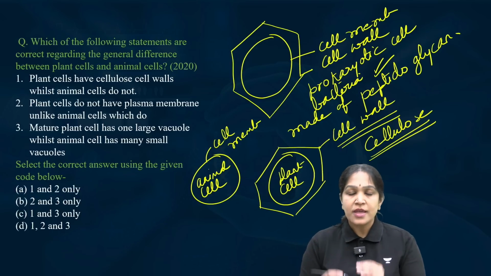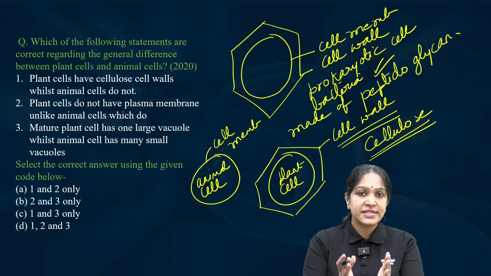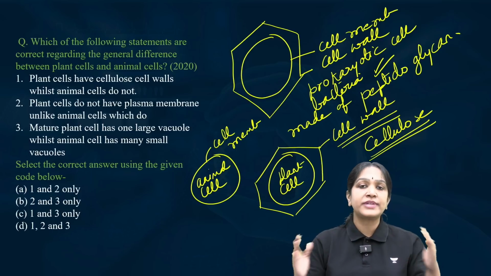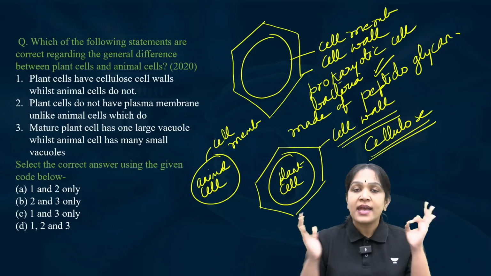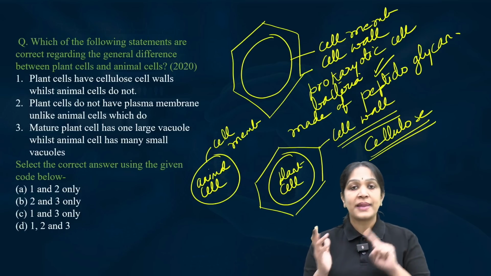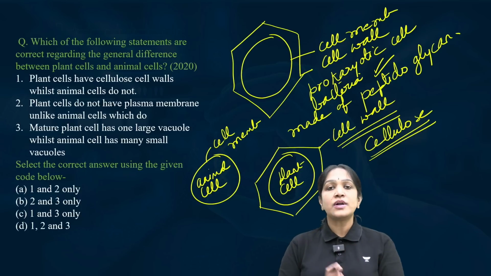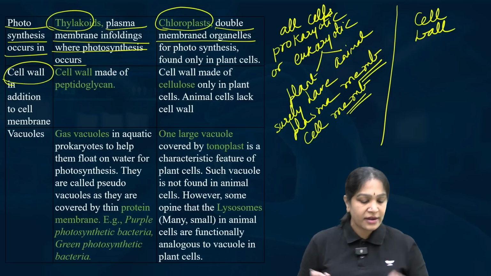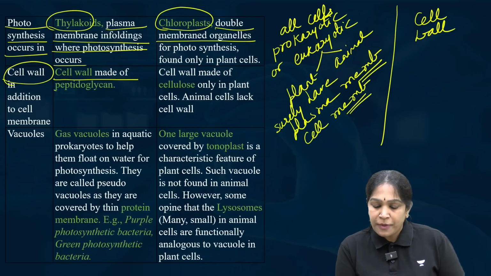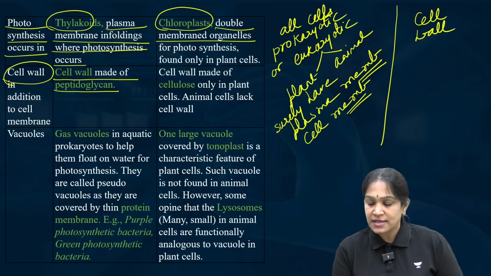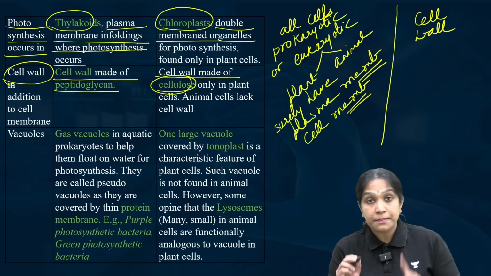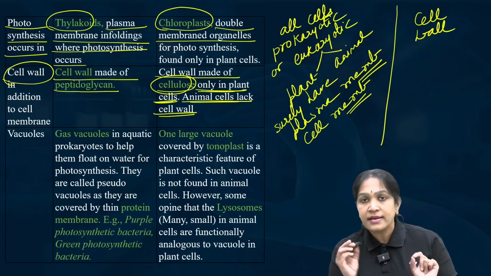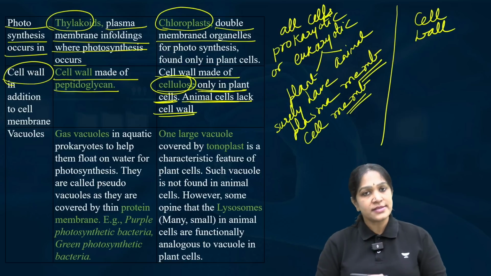So to summarize, prokaryotes, bacteria, do have the cell wall and that is made up of peptidoglycan. And eukaryotes are of two types, animal cells and plant cells. Animal cells do not have a cell wall and plant cells do have a cell wall, but that is not made up of peptidoglycan, it is made up of cellulose. That is the other difference, the cell wall. Cell wall made up of peptidoglycan in the prokaryotes. Cell wall made up of cellulose but only in the plant cells. Animal cells lack the cell wall. That is the difference about the cell wall.